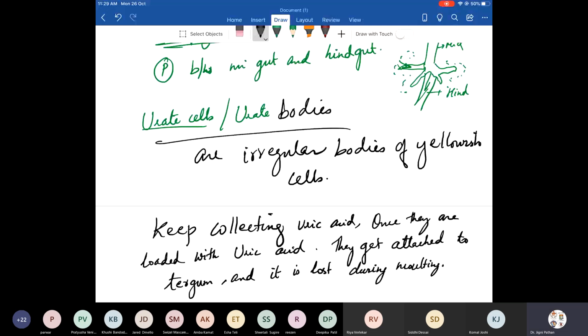So urate cells or the urate bodies are irregular bodies of yellowish cells. These cells keep collecting what? Uric acid, and they attach to the tergum. You know what is tergum now? It is the chitin plate, the exoskeleton of cockroach, present on the dorsal side. So they get attached to this, and then they get lost during the time of molting. During molting, everything is lost.